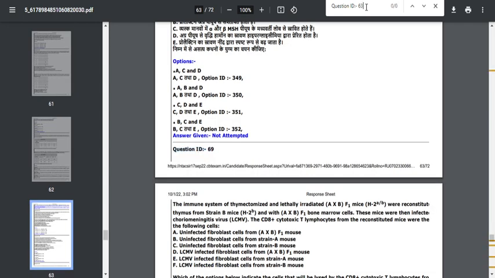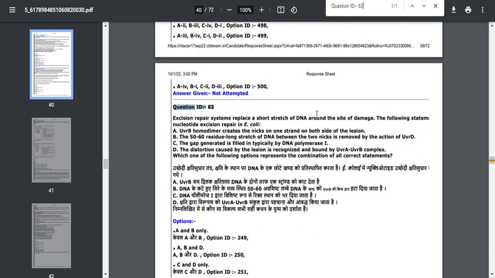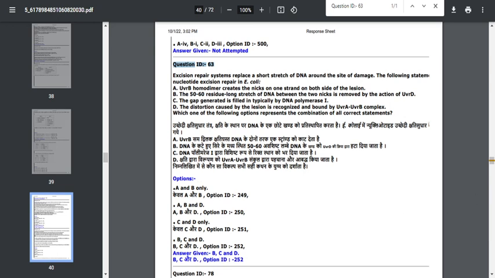Okay, next was question 63. Those students who attempted this question will definitely get the marks. I think this question belongs to part C, so you will be getting 4 marks. It's a part C question, friends, so you will definitely get 4 marks. When you are calculating your raw mark, just add 4 marks.